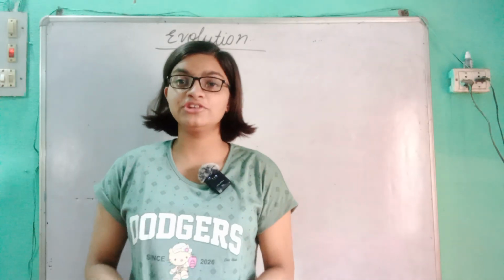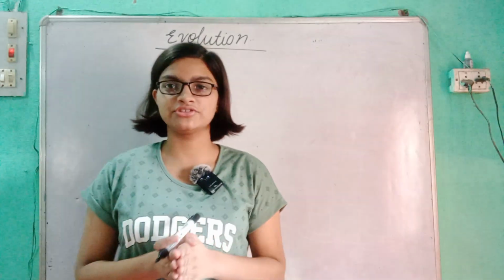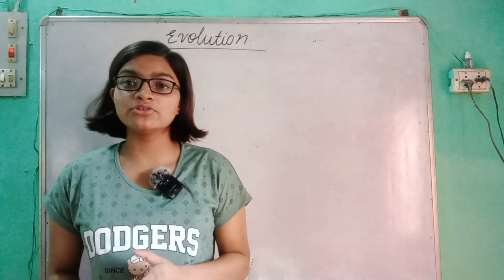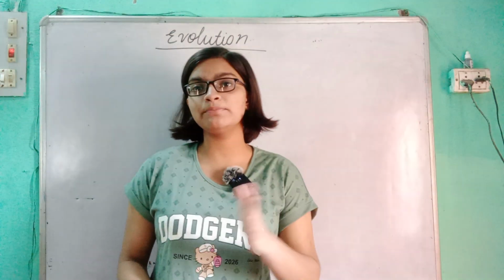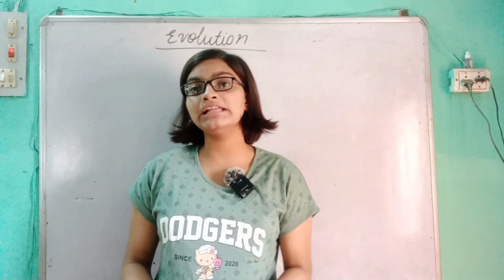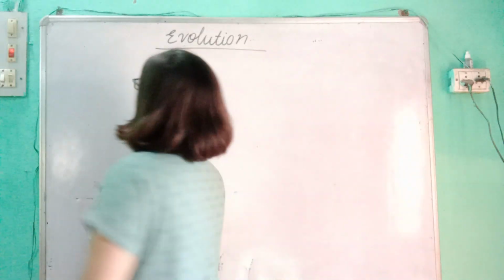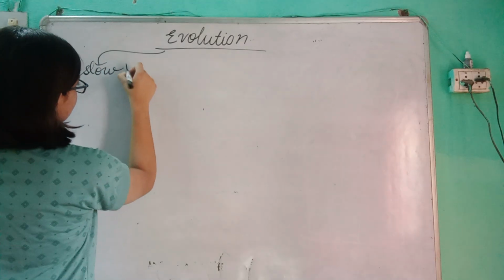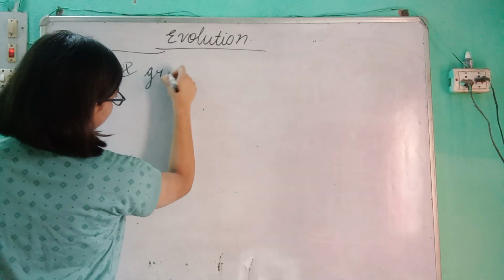Welcome back, friends. Today we are going to study about evolution. Let us start with the definition of evolution. Evolution is a slow and gradual process that occurs over millions of years. So, evolution is a slow and gradual process.